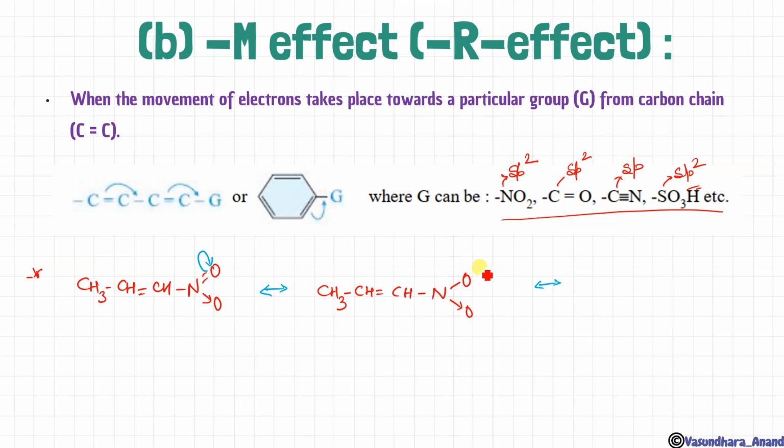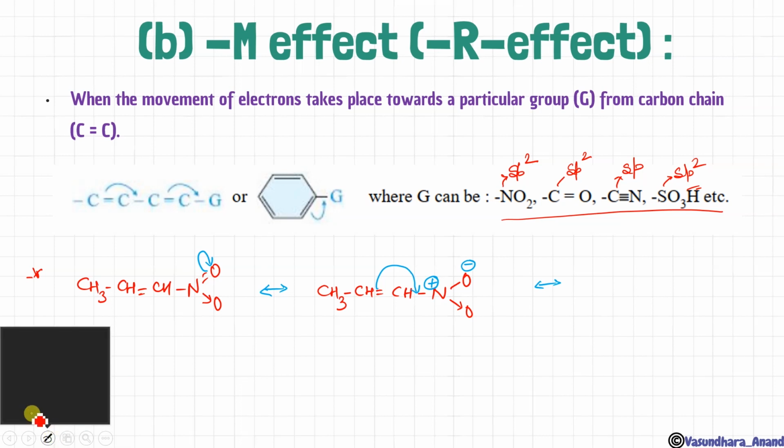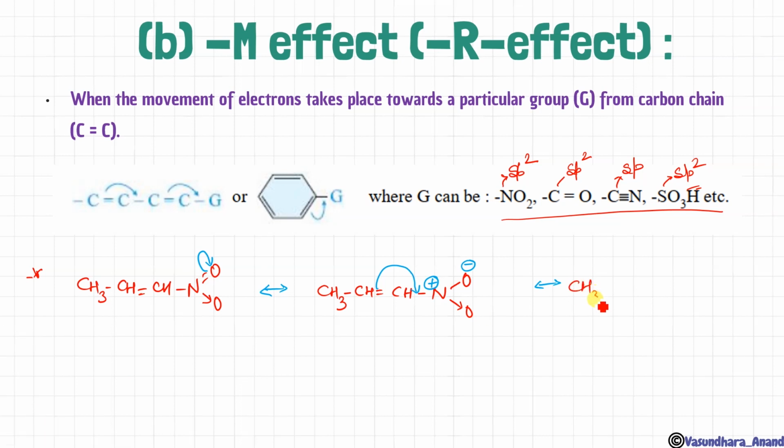So here oxygen is going to get the electron, isn't it? Oxygen is snatching the electron, so that's why it will have negative charge, and this nitrogen will have positive charge. So to overcome this deficiency of nitrogen, this bond will shift on this bond and it will result in CH3 CH, and here the plus charge will be now, and that is CH double bond NO minus O.